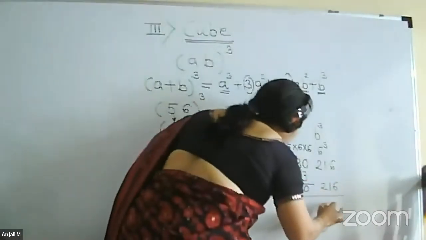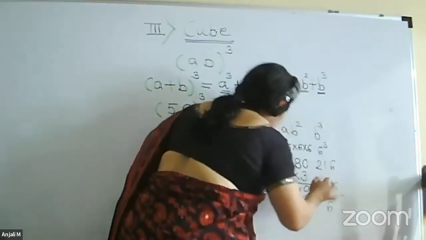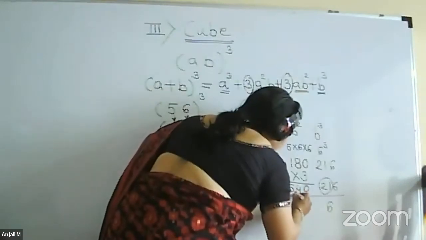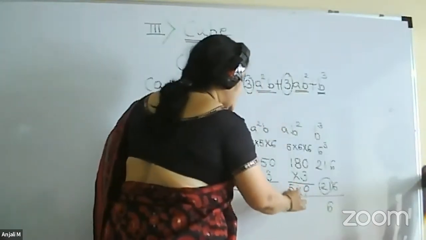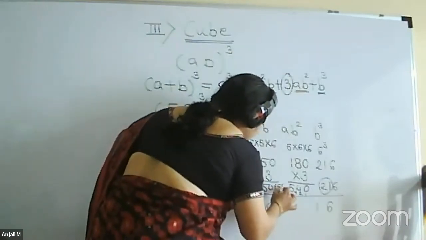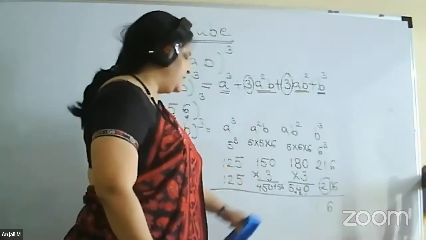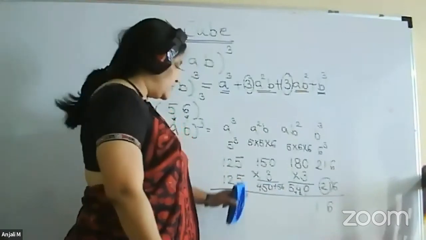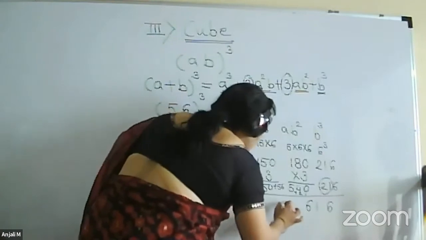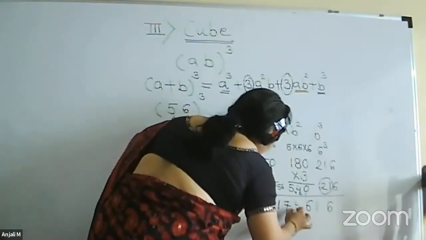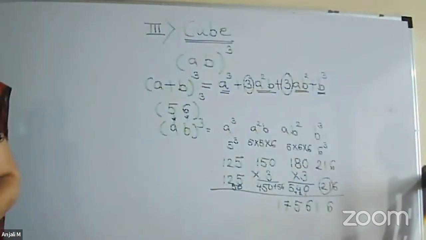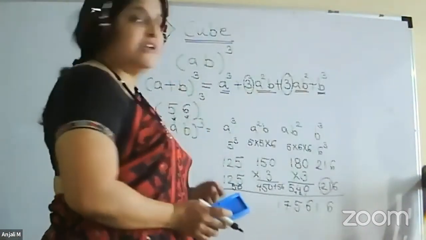So here we will write down only 6 as the number, 21 will be the carry. 540 plus 21, so it will be 561. So 1 we have to write, 56 will be the carry. 450 plus 56 you will get 506. So 6 you will write, again 50 will be the carry, and the answer will be 175616. Please try to do this problem. Check it.